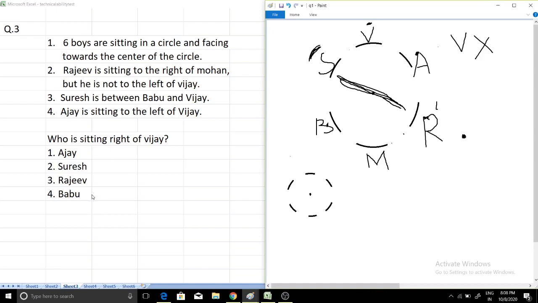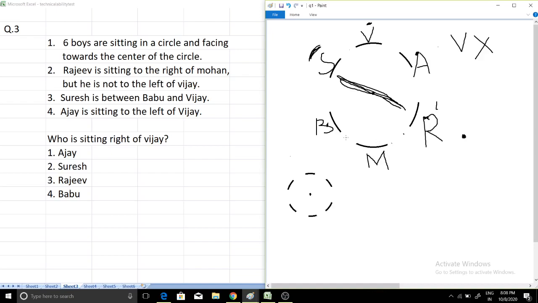See, your time will be saved because 3 to 4 questions will be based on a single question. After making the diagram, see, this diagram is very important. After making this arrangement, you can easily solve the question. And the variation of the question can be different. Who is sitting to the right? Who is sitting third to the right?